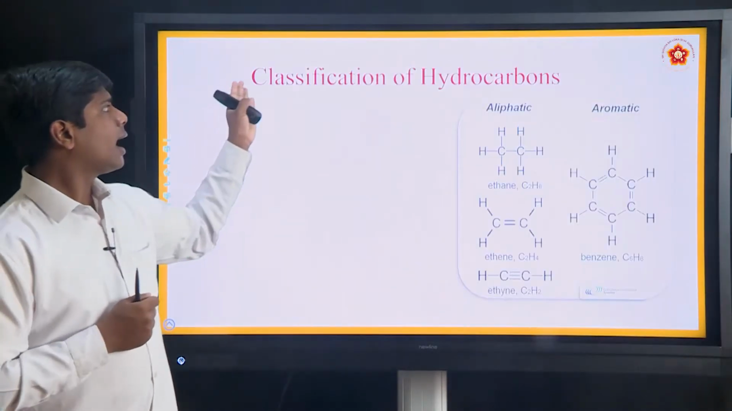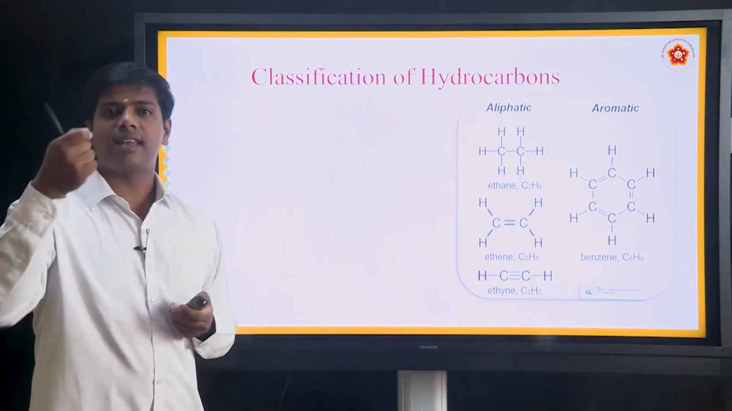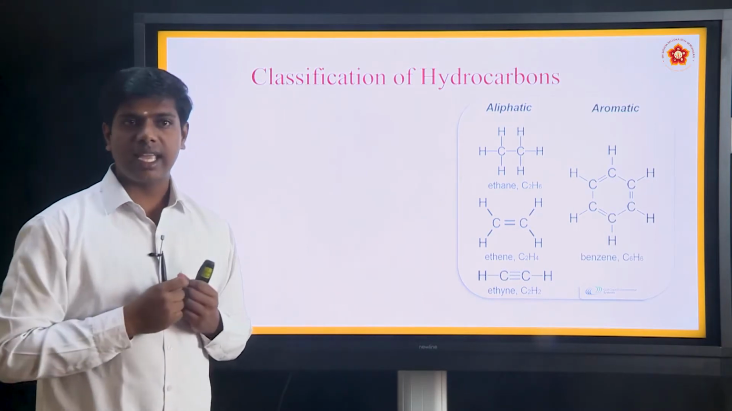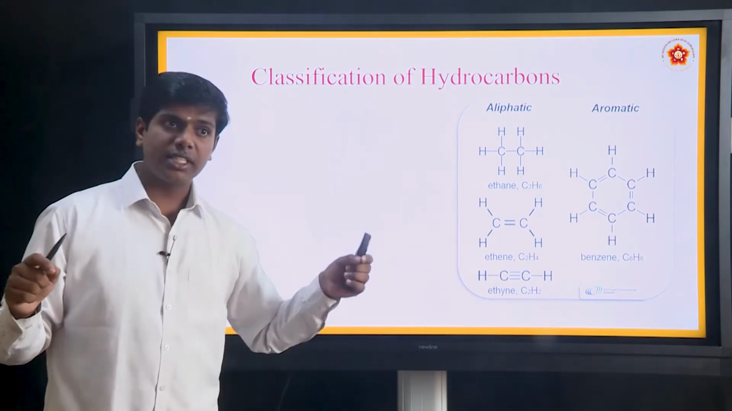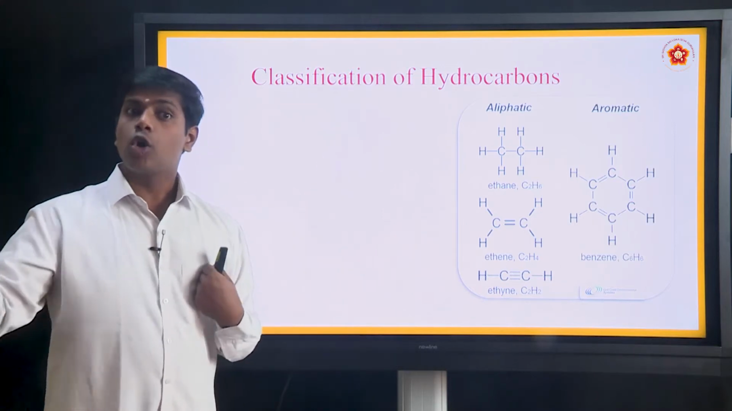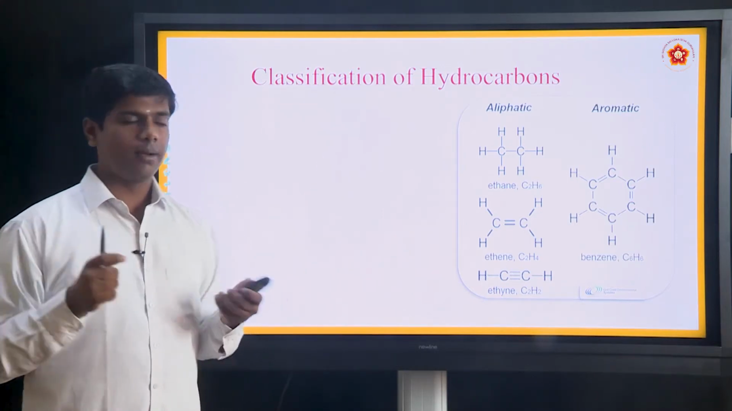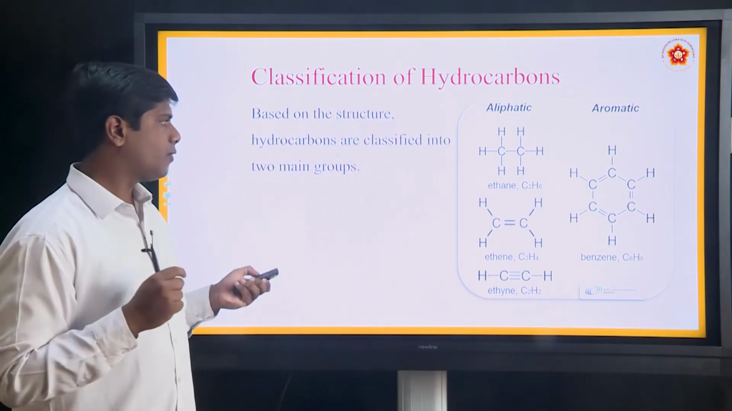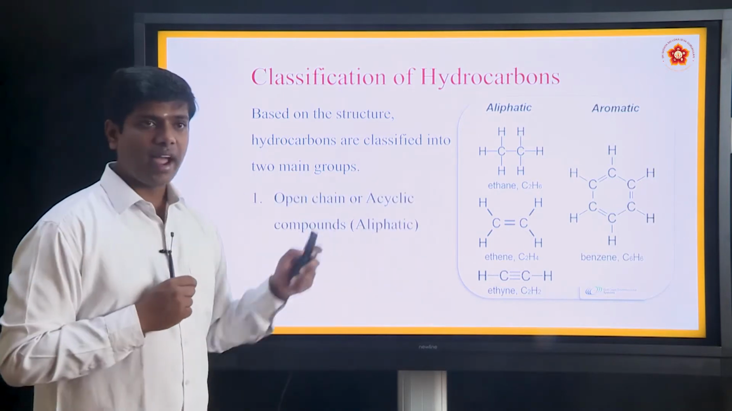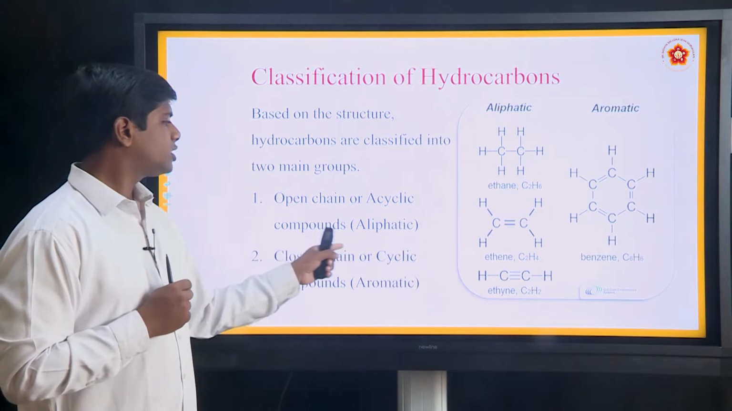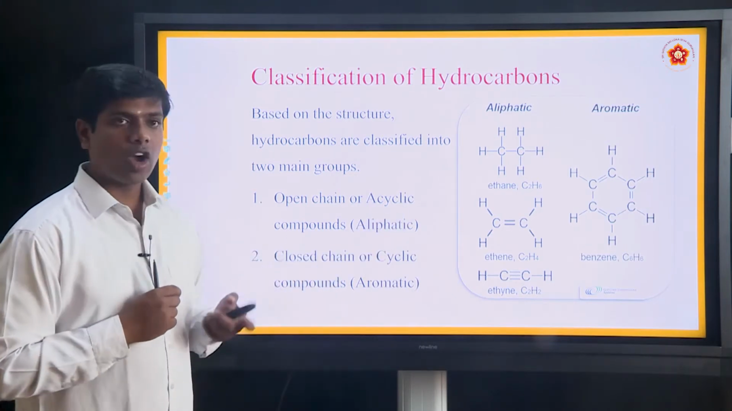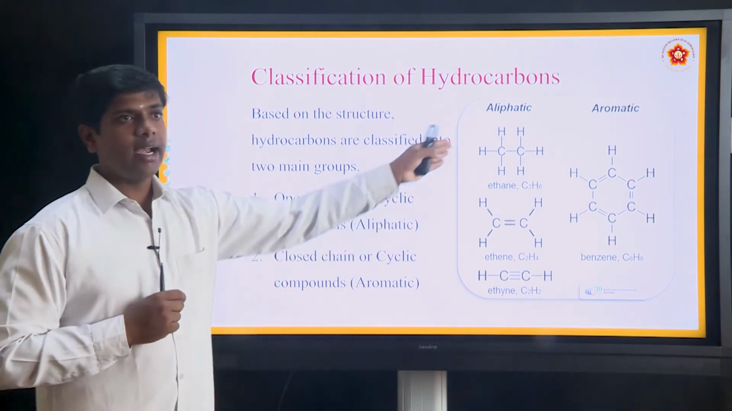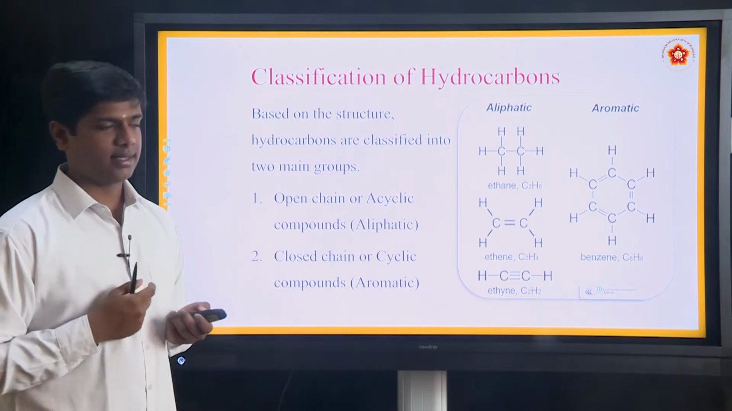Next, classification of hydrocarbons. Based on their structures, hydrocarbons are classified into two types. One is open chain, another one is closed chain. Open chain, another name is aliphatic. Closed chain, another name is aromatic. Based on the structures, hydrocarbons are classified into two main groups: open chain or aliphatic, and closed chain or aromatic compounds. Very important, these two, aliphatic and aromatic compounds based on their structures.